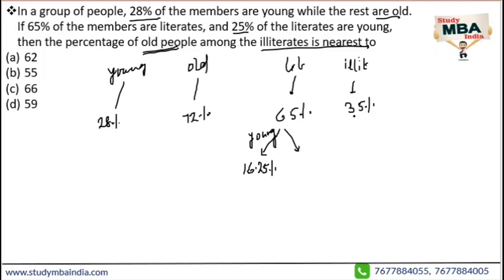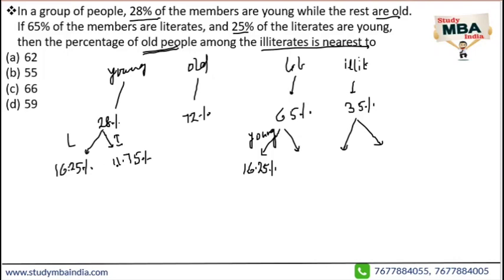So now we know that the total illiterate is 35%. Among them there will be some young and some old. So if a total of 28% are young, and out of this 28%, 16.25% are literate, this is the literate part and this is the illiterate part. So 16.25% is the literate one. Illiterate is 28 minus 16.25, which is basically 11.75%. 16 plus 11 is 27, and 0.25 plus 0.75 is 1, which makes 28.